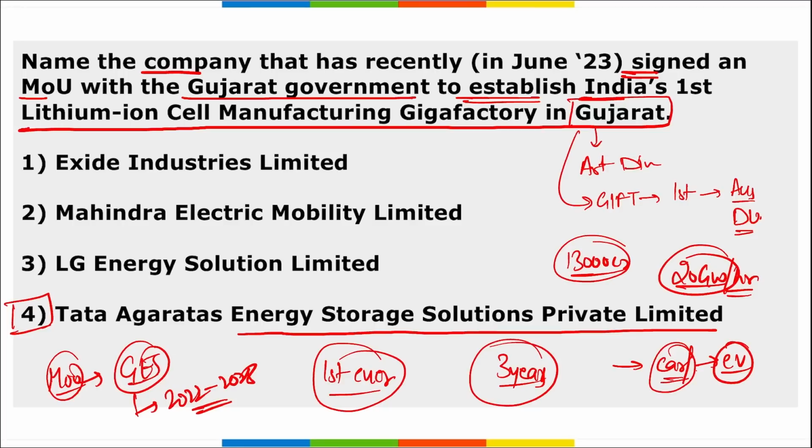Right? So where is this gigafactory being set up? That is the lithium ion cell manufacturing gigafactory. It will be in Gujarat. It will be by Tata Agratas Energy Storage Solutions Private Limited.